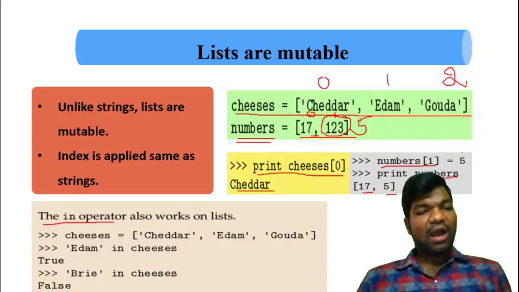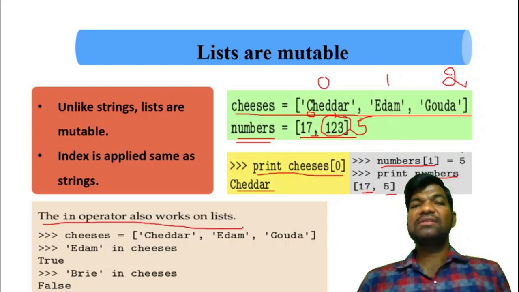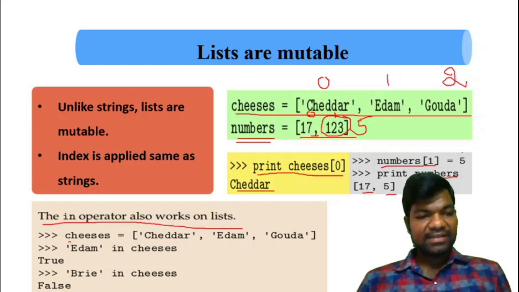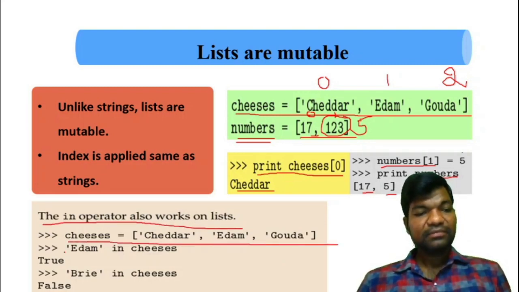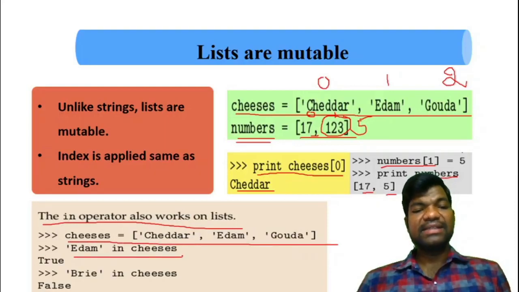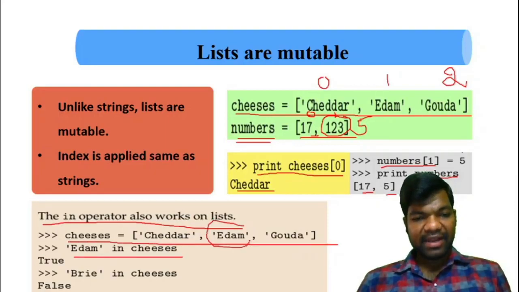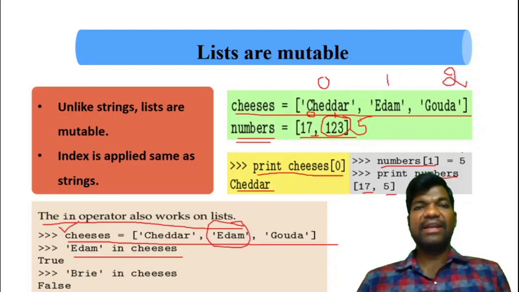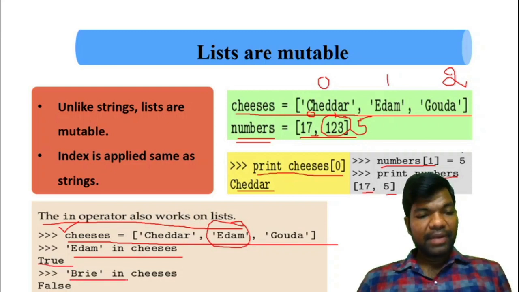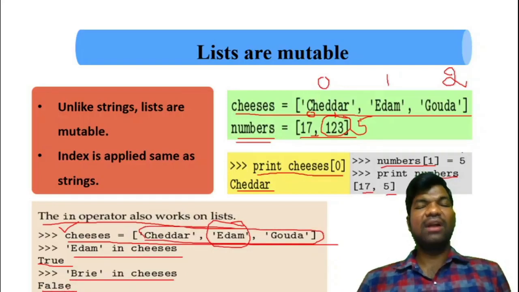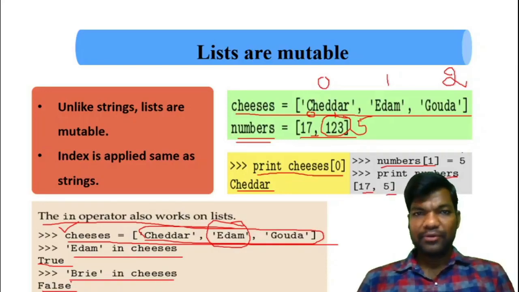And also the in operator works on lists. So take this example: Edam in cheeses. Yes, this is available in the cheeses variable, so that is true. Brie in cheeses. Brie is not available in cheeses. That's why it returned false. So that is the concept of lists are mutable.